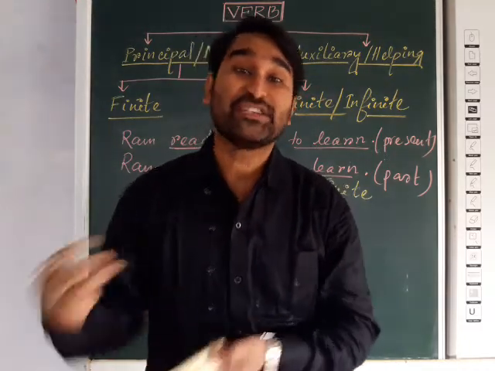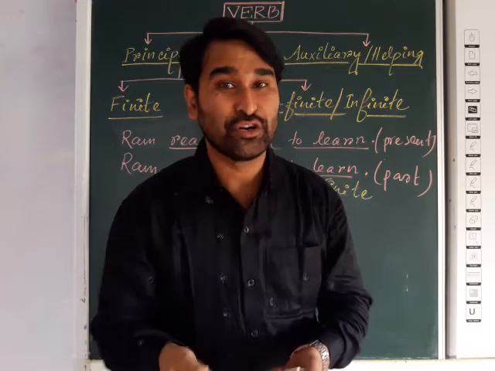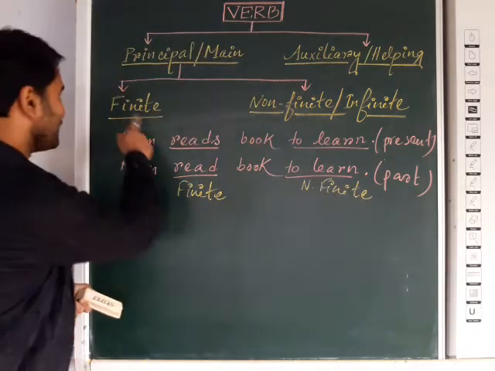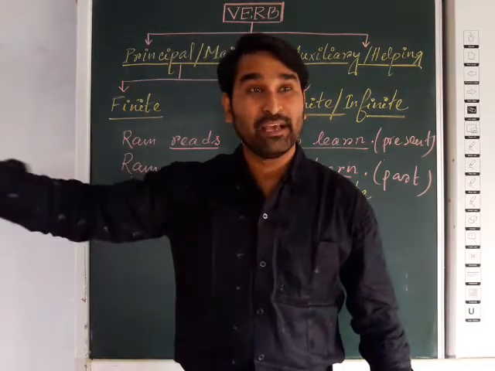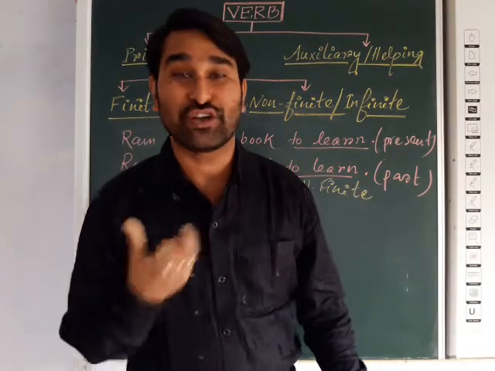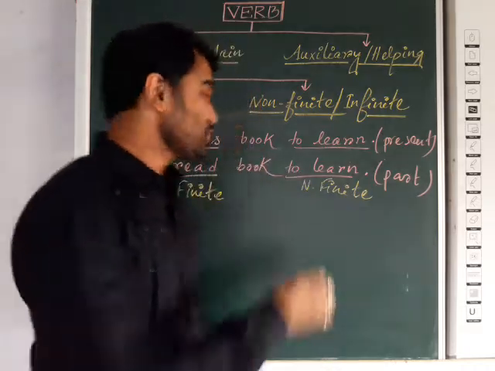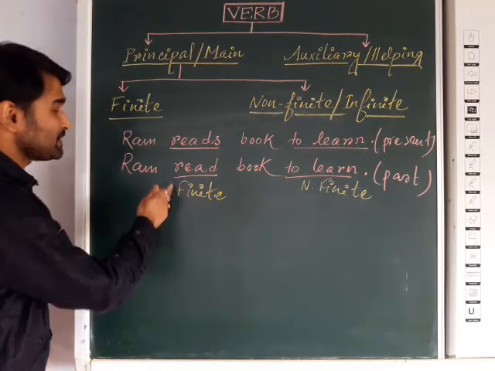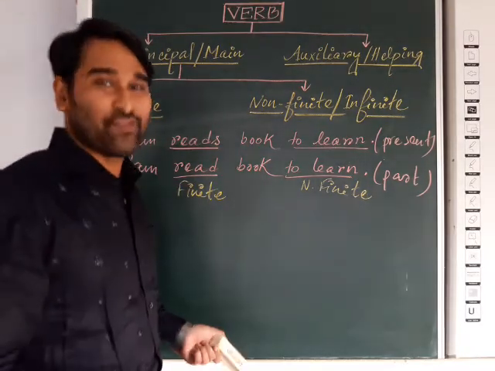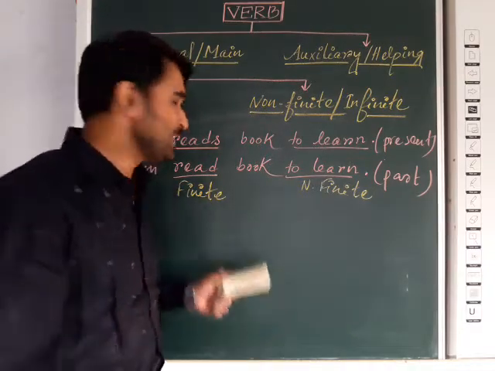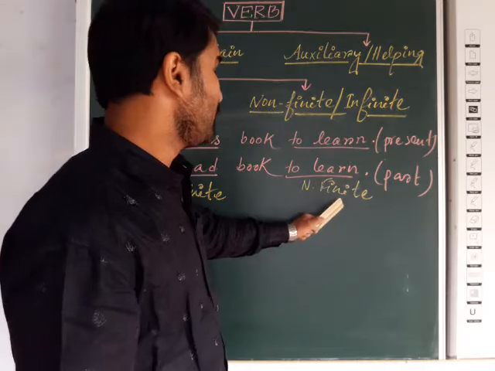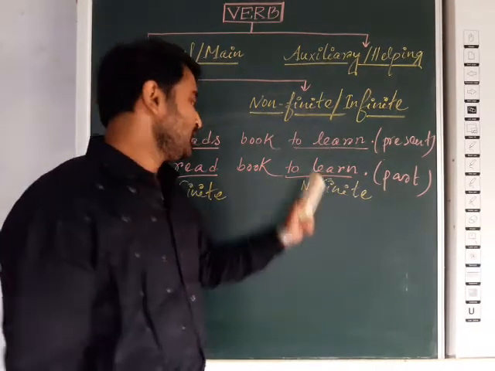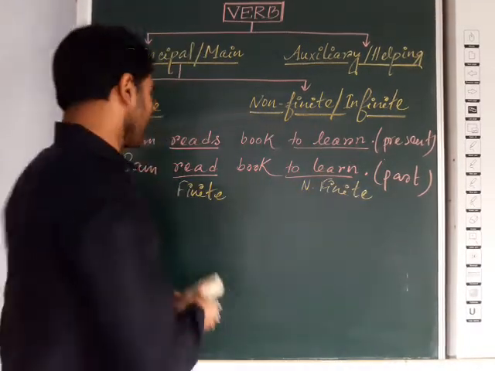On that time you are wearing another dress. You are not wearing school dress. On that time you are actually playing the role of finite verb, because in each and every situation you are changing your dress. Is it not so? So here some of the verbs will change their form according to the number, person and tense. It is called finite. And some of the verbs will not change their form whatever the situation. It is called non-finite. Now we are moving.